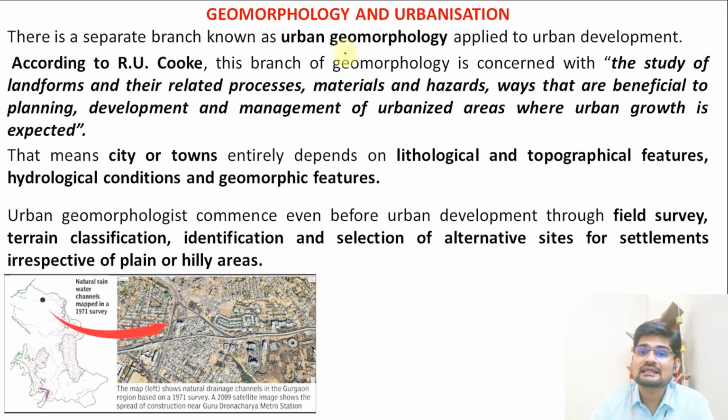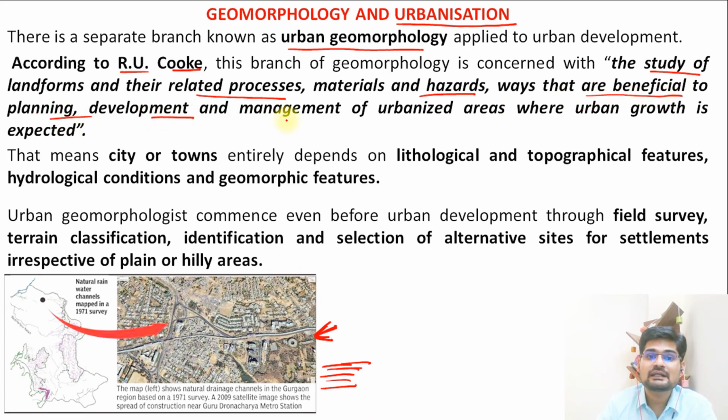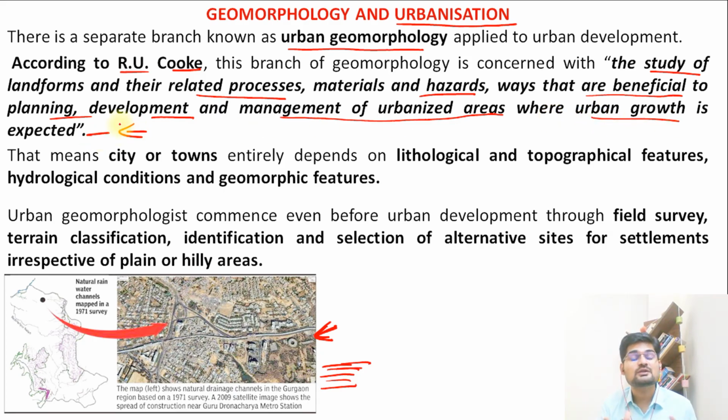And related to this is again urbanization. So remember, any particular urban pattern is there on a given surface, given slope, given topography, which has to be understood. A scientist, R.U. Cooke, talked about this kind of urban geomorphology, and he said that it is the study of landforms and their related processes, materials and hazards, in ways that are beneficial to planning, development and management of urbanized areas where urban growth is expected. So this is what we have to study under urban geomorphology.